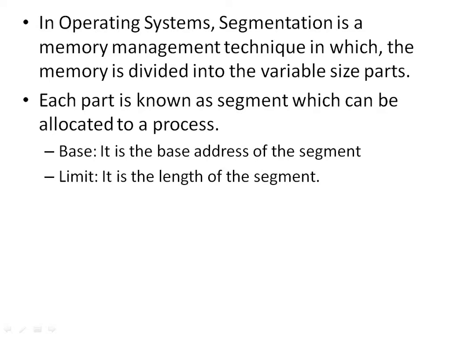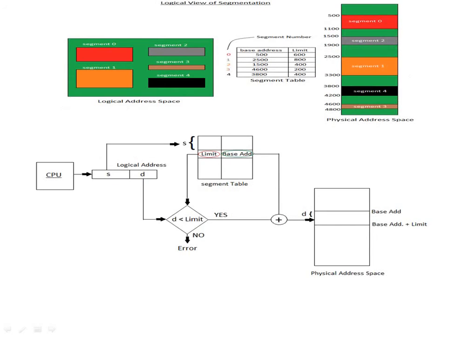For a segment to be allocated to a process, it requires two terms, that is base and limit. Base is the base address of the segment, and limit is the length of the segment, which is shown in this figure. In short, segmentation gives a user view, but paging does not give the user view.